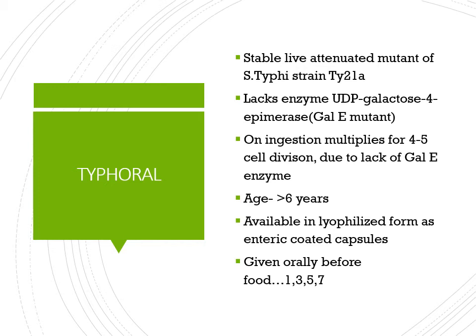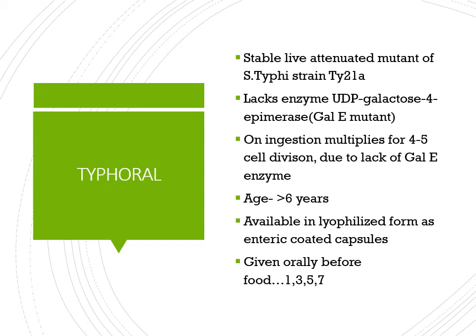When this vaccine is given orally, on reaching the gut it will multiply for only 4 to 5 divisions, because this bacteria is lacking the enzyme, so it will not be able to replicate more than 4 to 5 times. This bacteria is live and can cause infection, but its replication has been stopped after 4 to 5 cycles only.